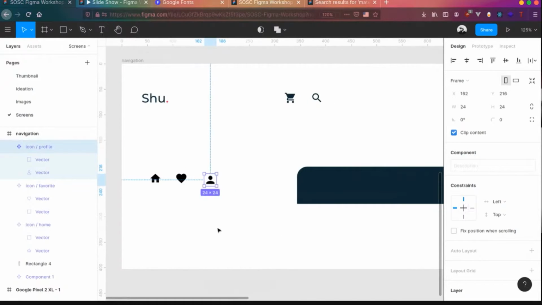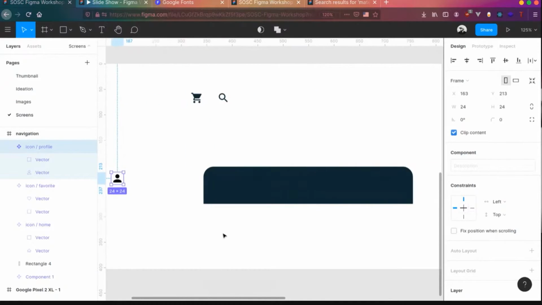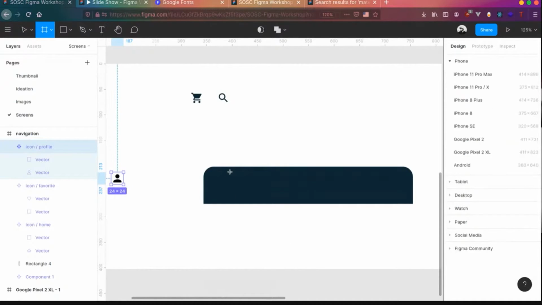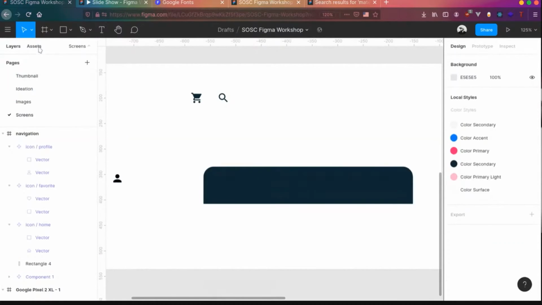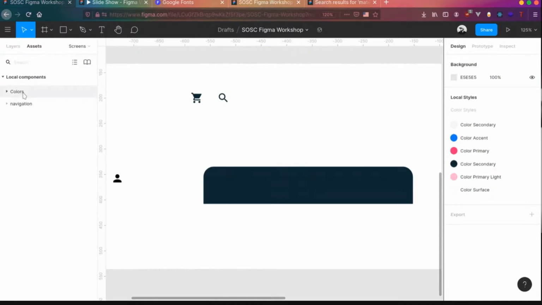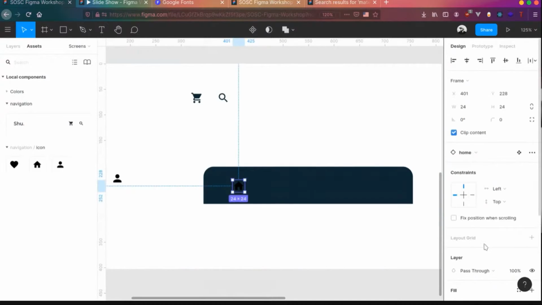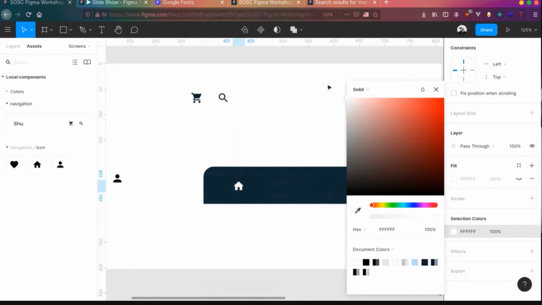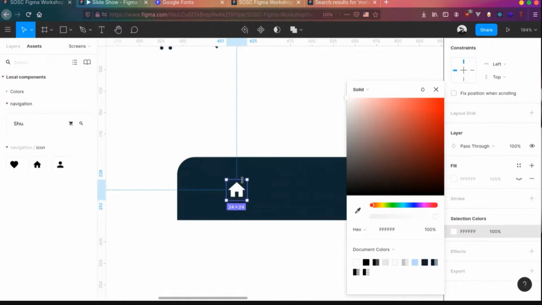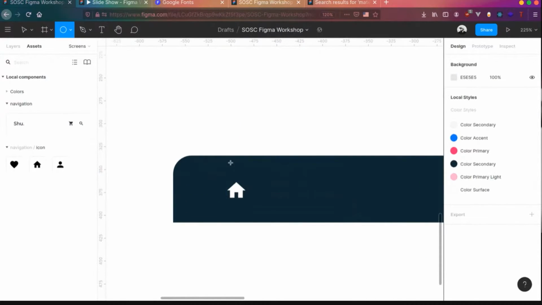For example, let's design the icon space over here. Whenever there is a navigation bar, there are 2 states for any of the panes that's selected. One is an active state, one is an inactive state. Basically, whatever page you are seeing, that particular icon will be highlighted, right? So we'll create 2 components over here. Let's actually bring in the assets over here. Let's bring the navigation icons. Let's bring the home icon here and change the color to complete white, as this is the active icon. And we'll add a small circle on top of that to denote that this is the active page.